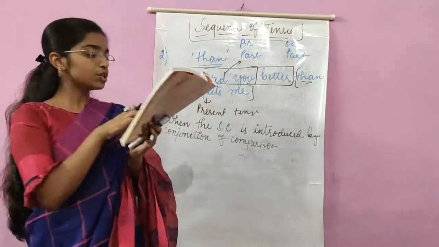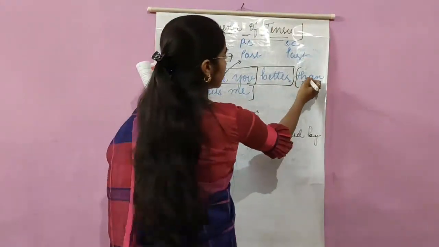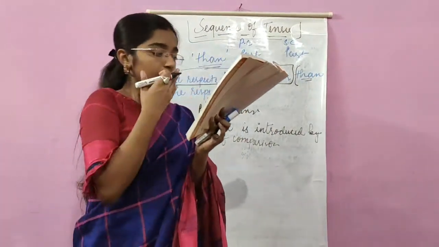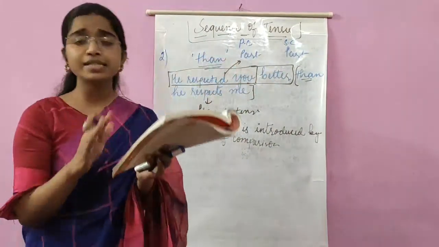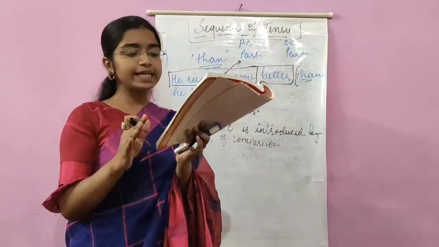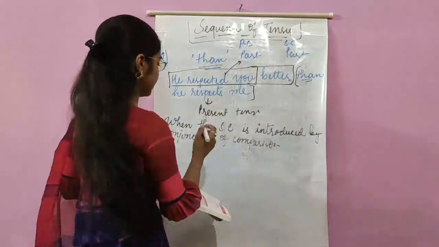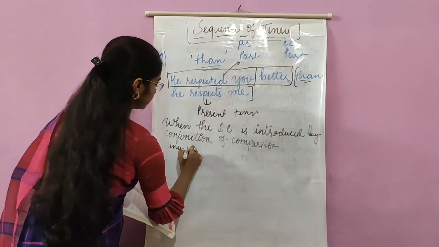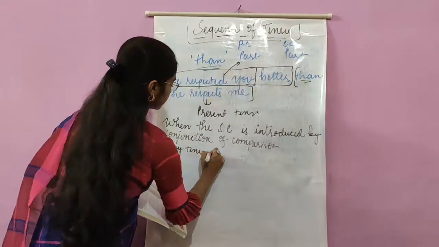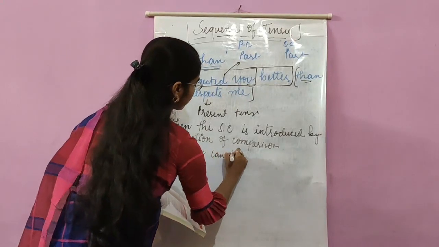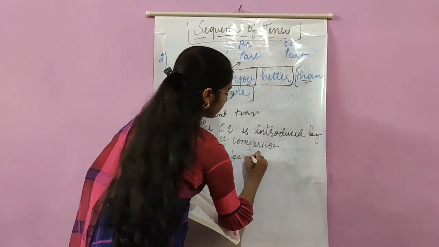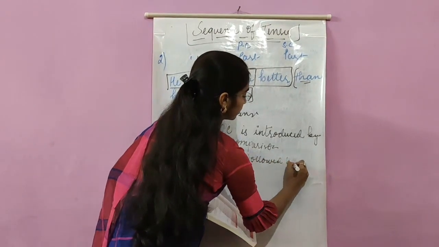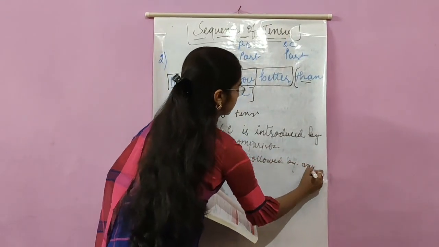So, when the subordinate clause is introduced by a conjunction of comparison, rule 1 doesn't apply at all. Any tense can be followed by any tense. Now, what is the case over here? Any tense can be followed by any tense.